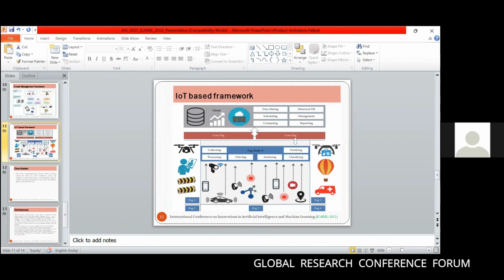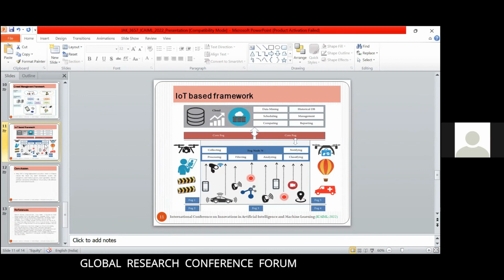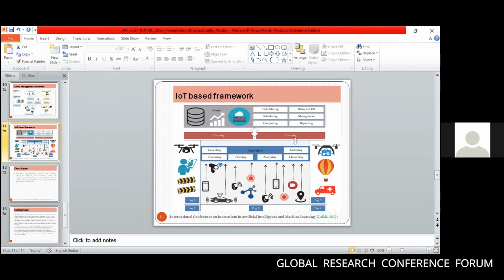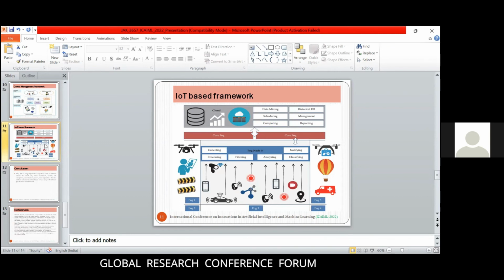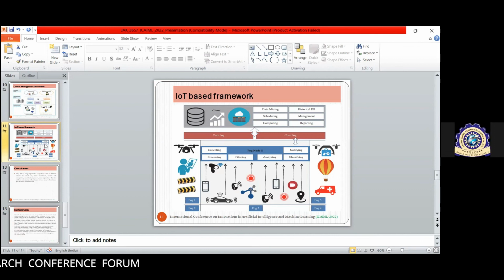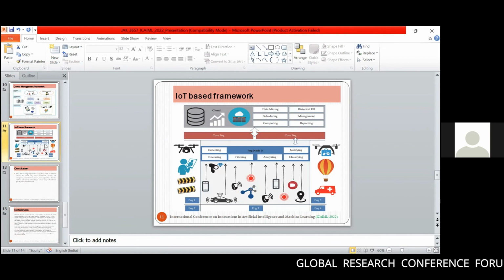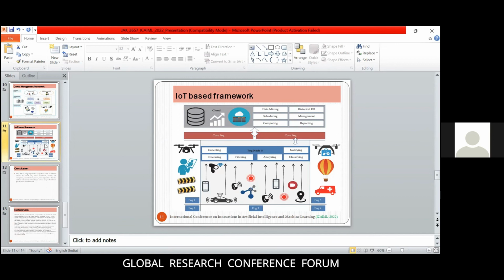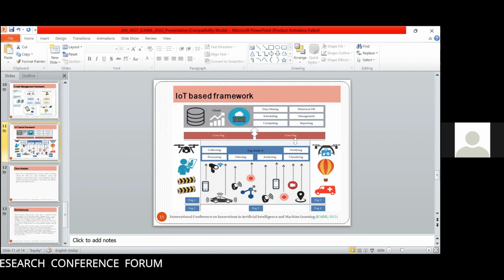Yes, sir. Actually, my research topic is an efficient crowd management system using IoT. Right now I'm doing the literature survey and review related to the different types of IoT frameworks that are available. Based on that, I'm going to design my IoT framework for the crowd management system. Then I will compare it. So these many are available. Out of that, I'm going to choose the best one, and I will try to do something else in that.